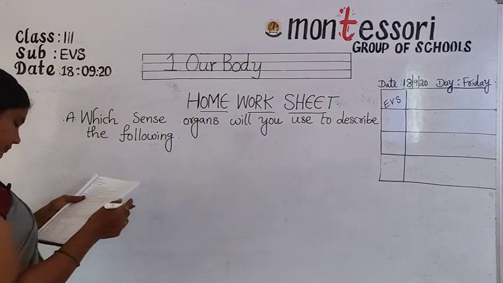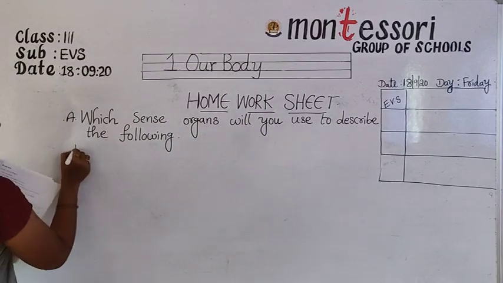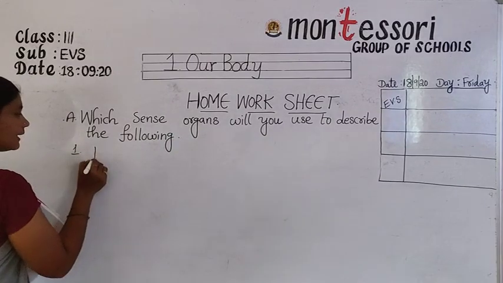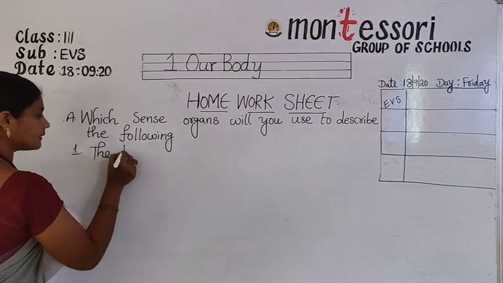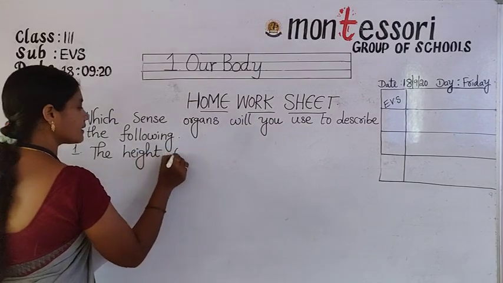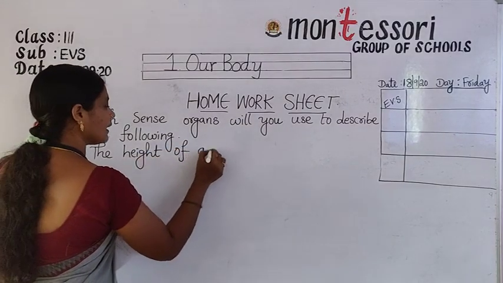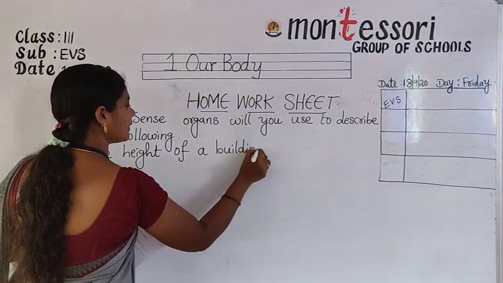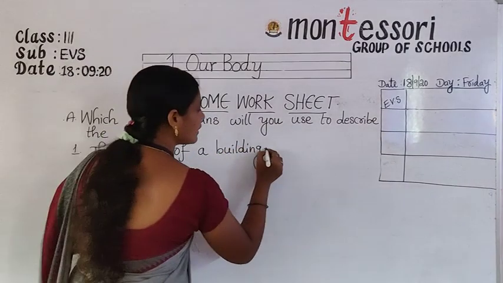First one, the height of a building. So which sense organ do you use?